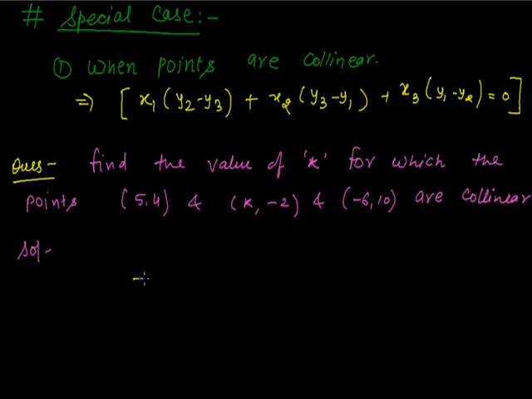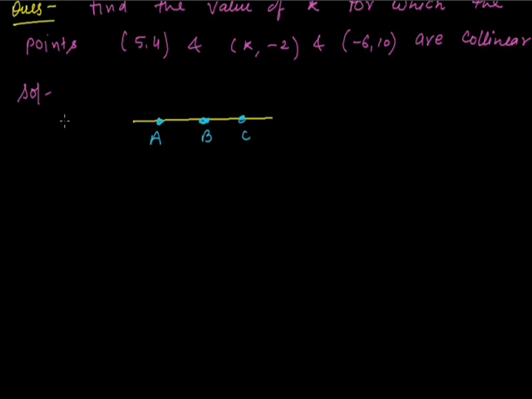If these points are collinear, then all 3 points will lie on a straight line. So the area bounded by these 3 points will be 0. If these three points are collinear, they do not bound any area. So the area of the triangle will be 0. So we will use the condition that the area of the triangle is 0.